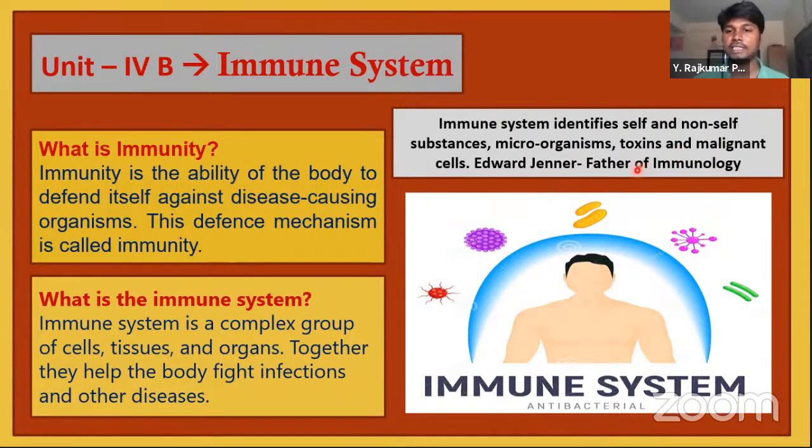Father of immunology is Edward Jenner. He is the father of vaccination as well. The immune system is our body's defense. What it does is identify self and non-self substances. Self substances are the substances created by our body. Non-self substances are foreign particles from outside of the body. Let's see the next question.